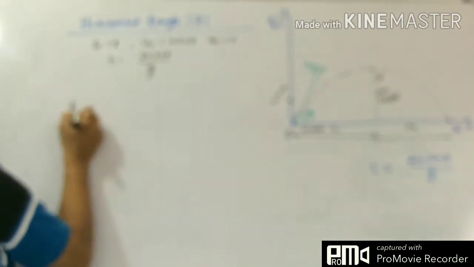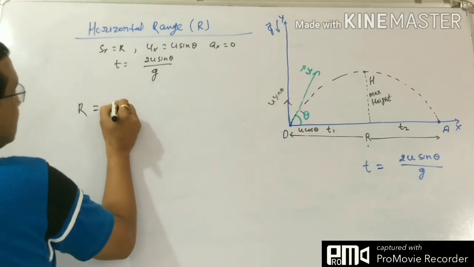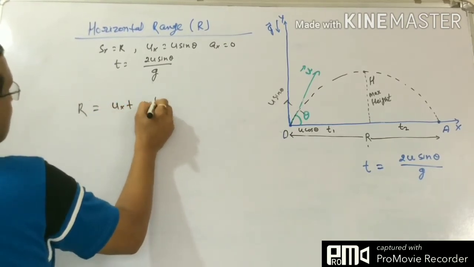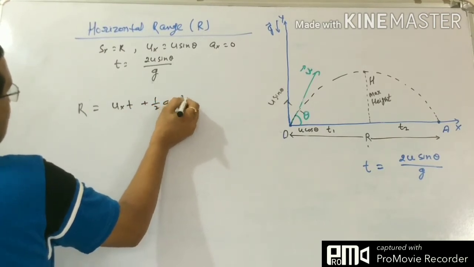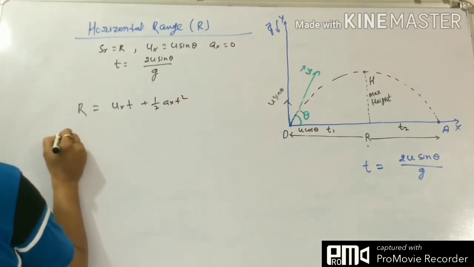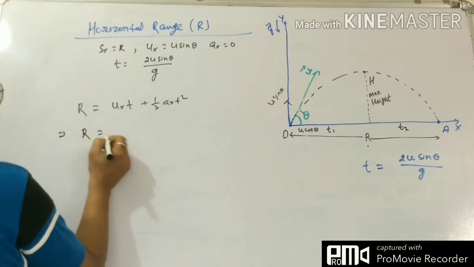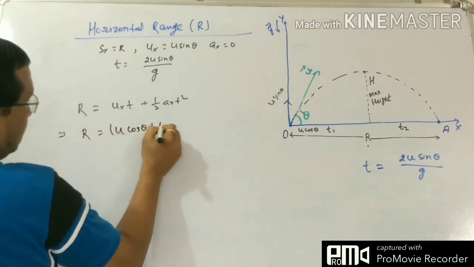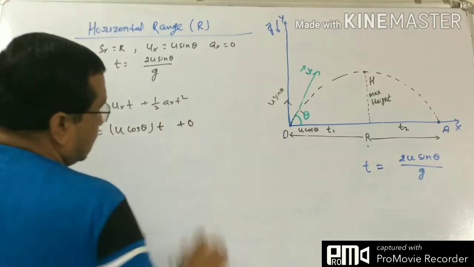So R equals uxt plus half axt square. Ax is 0, so this term is obviously 0. R equals u cos theta into t plus 0.